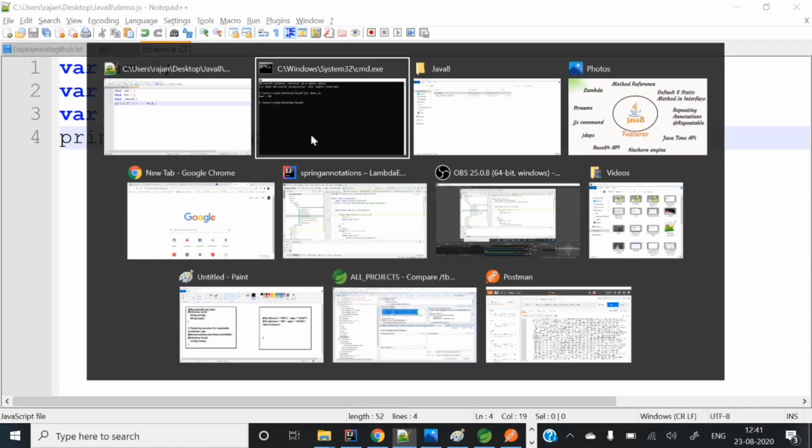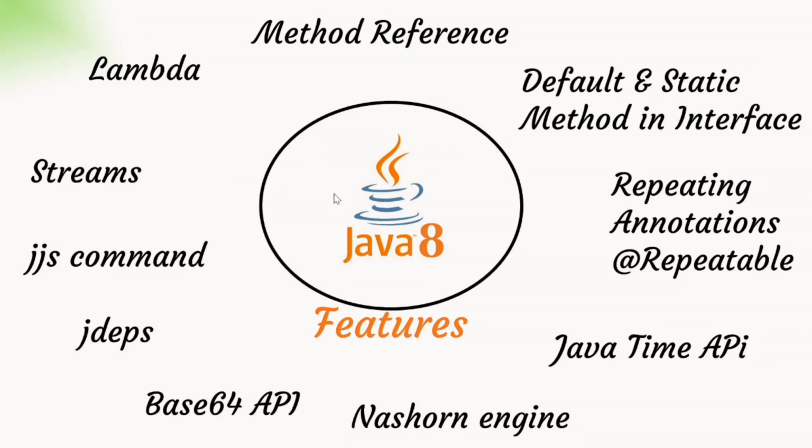And moreover, one more feature is that because this JavaScript engine is present in Java, you can call JavaScript methods from Java, right? Suppose you have a Java program and you want to call a JavaScript function. One JavaScript file is there, and some JavaScript function is in it, and you want to call that function from Java.